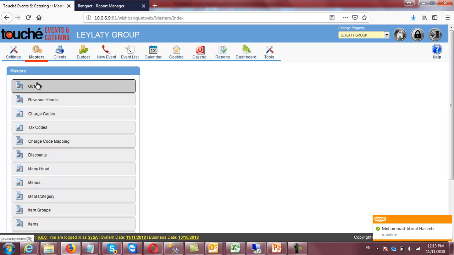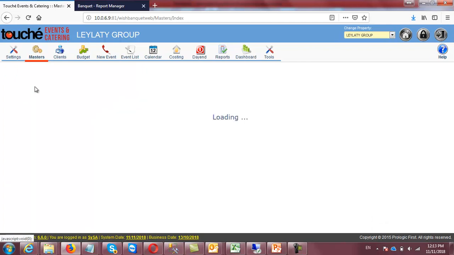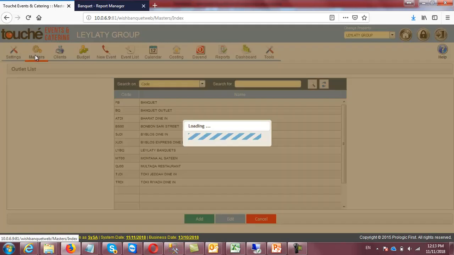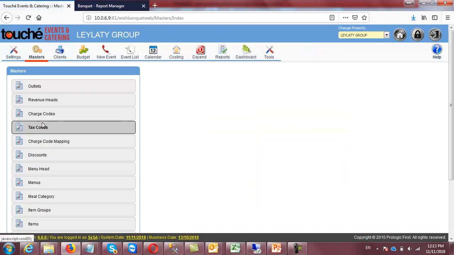In F&B master, of course, you can create your outlets, you can create the revenue heads. Let me show one by one. So my outlets are created here. Revenue heads means my accounts. I am dealing in foods, beverages, equipment, hall rent, services. These are the basic accounts related with the banquet.